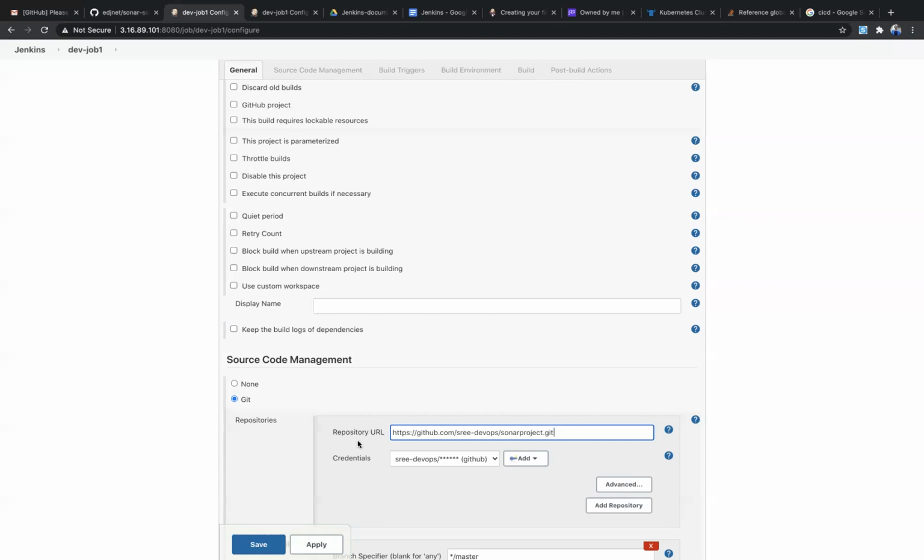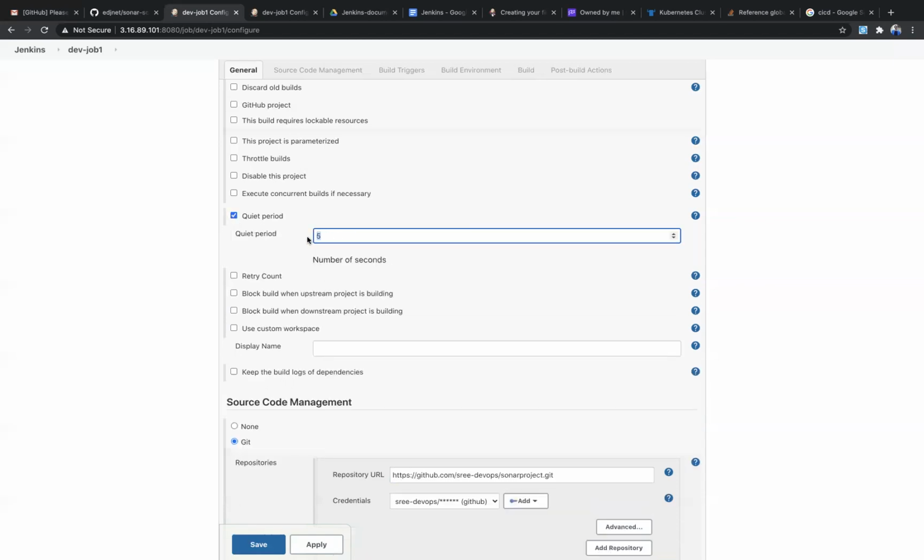So if you don't give this quiet period, at the first modification only it will clone and trigger the build, and it may fail, because the complete project has not yet been pushed, right? The developer is still pushing it. I mean, the pushing process is still going on. So if you select this one, and you give 5 seconds, then if the push happens to the GitHub repo, the Jenkins job won't trigger right away. It will wait for 5 seconds. Within 5 seconds, obviously the code will be pushed to the repo. So after 5 seconds, the job will be triggered.